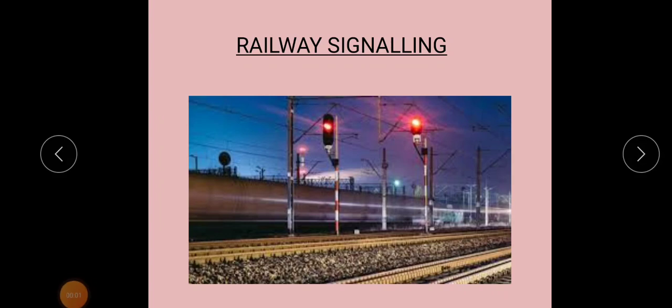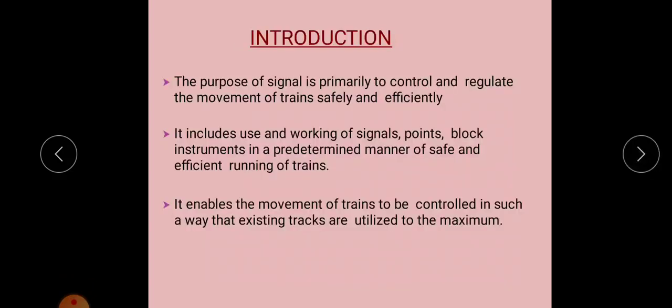Students, our next topic is railway signaling. In highway engineering you have studied different signals that are provided in order to control the movement of traffic. Like that, we are providing signals in the railway system also, to control and regulate the movement of trains safely